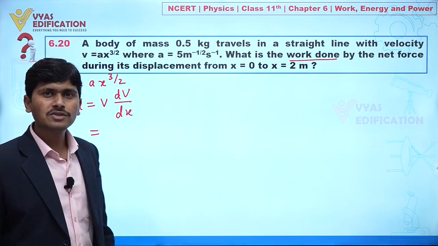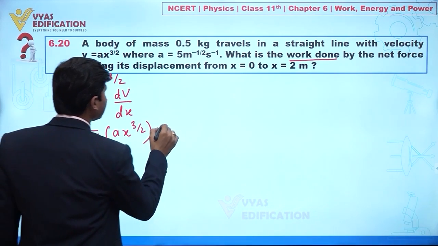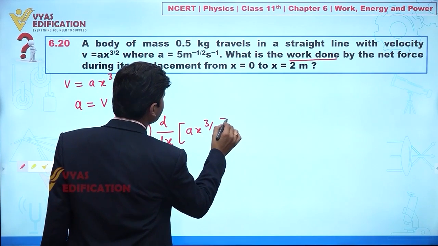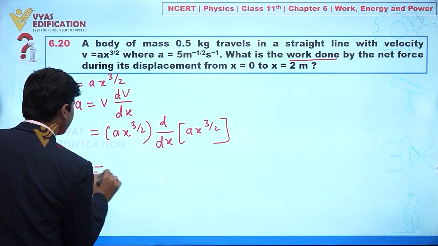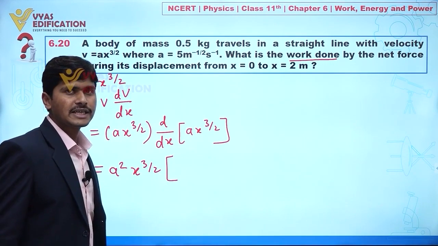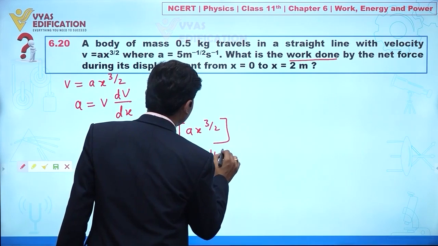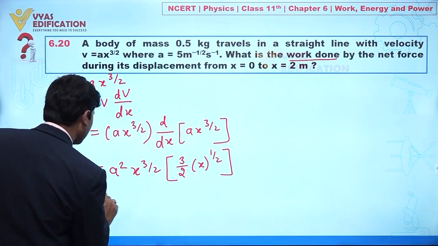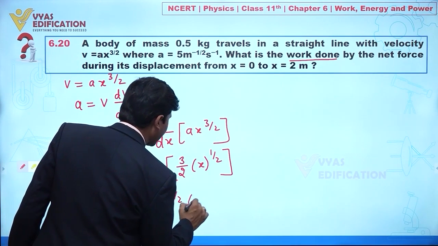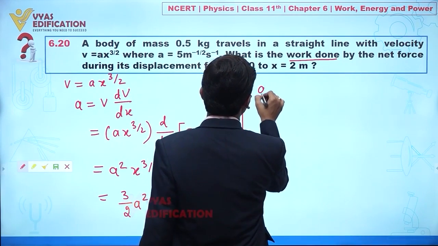Clear? Now velocity is given by a x to the power 3 by 2, and if I differentiate with respect to x, this is a x to the power 3 by 2. Clear? So from here you can say if we take a common, x to the power 3 by 2. Now if you differentiate x to the power 3 by 2 with respect to x, we can say 3 by 2 x to the power half. Clear? So now from here you can say 3 by 2 a square x to the power 3 by 2 and x to the power half. Clear to everyone?